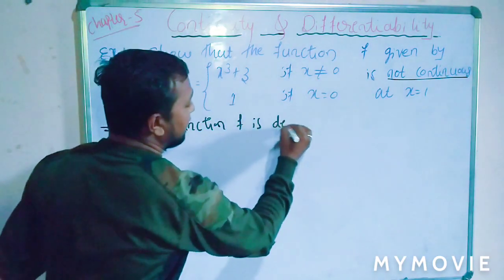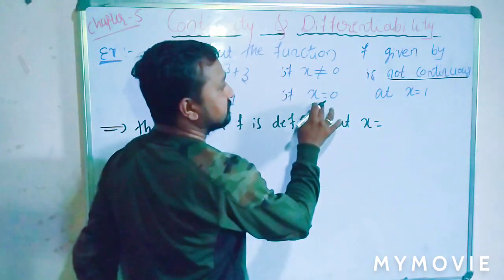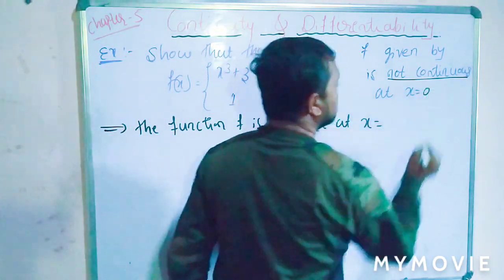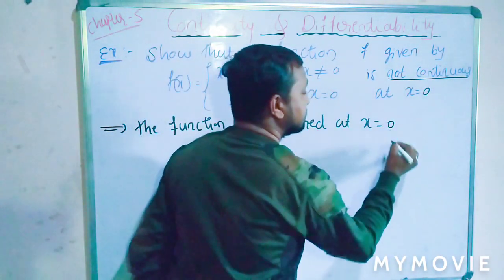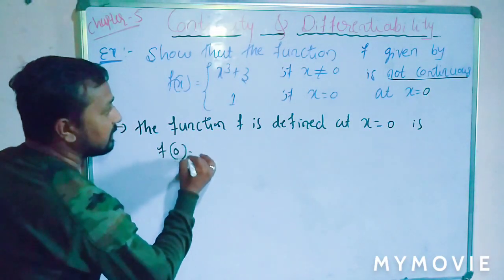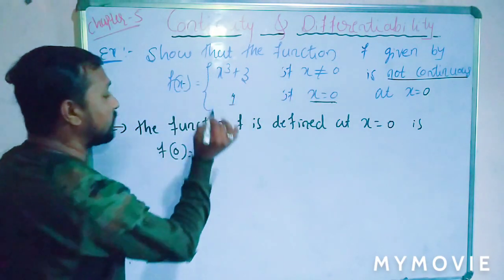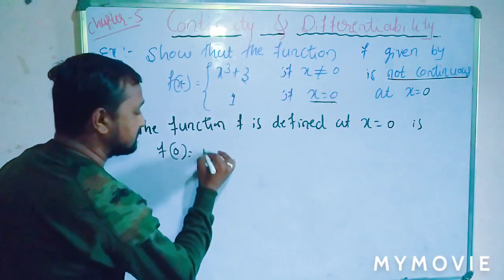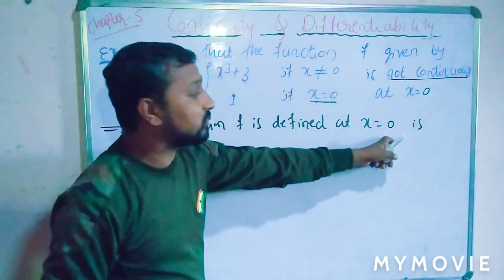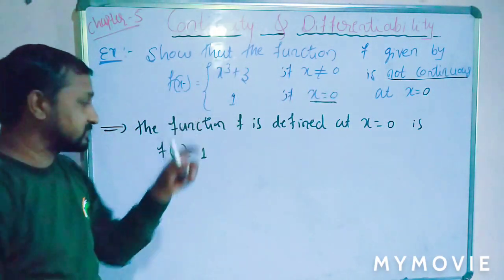So the solution of this example: the function f is defined at x is equal to 0. The function is defined at x equal to 0, and f of 0 is nothing but the value of f of x equal to 1. So f of 0 should be 1. It's clear that this is the constant function. The function f is defined at x equal to 0, and f of 0 should be 1.